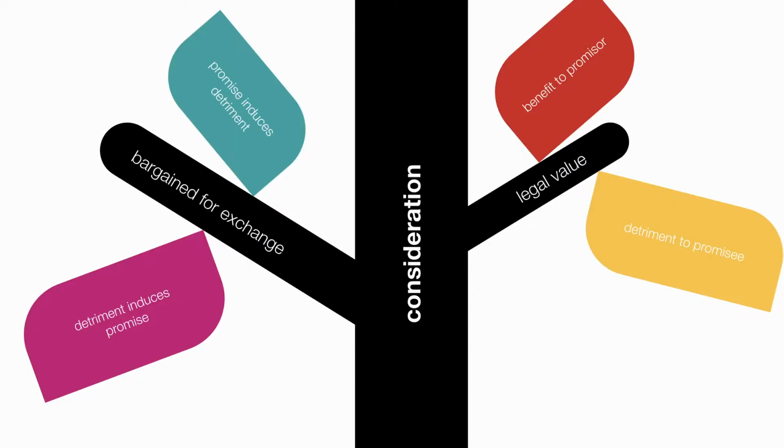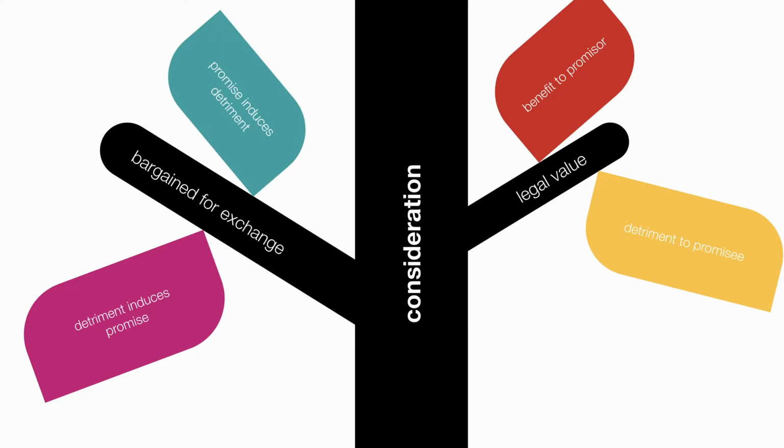That's a straightforward application of our rule, because when we look at the rule for consideration, which says there needs to be a bargain for exchange, and the first part of that says that the promisor's promise must induce a detriment from the promisee, so Bob's promise to pay $20 must have induced a detriment from Barb, then that is not true here, right? Because she had already washed the car.